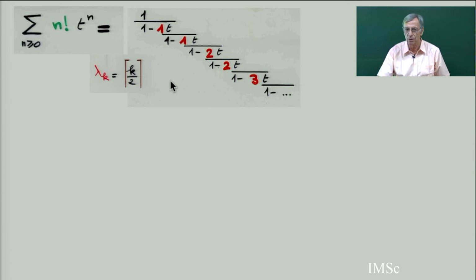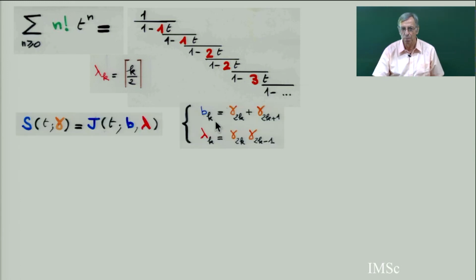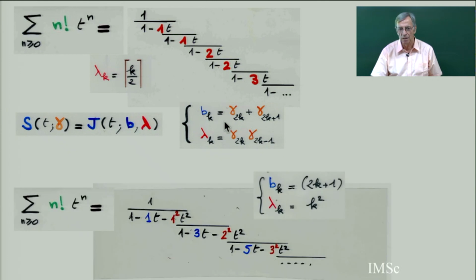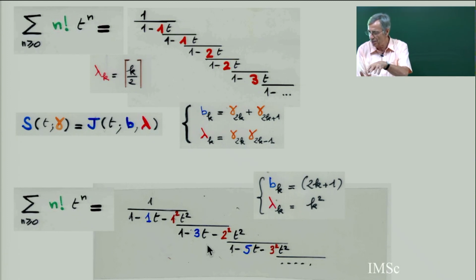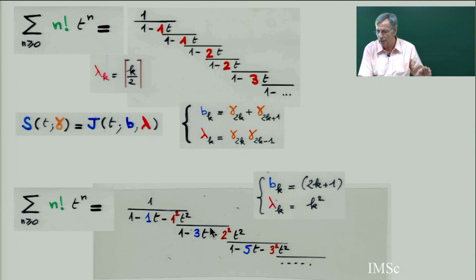But now if I do this for the Euler quantum fraction, and if you apply the relation for b_k, lambda_k, then you get this Jacobi quantum fraction with n factorial. You get b_k equals 2k plus 1, and lambda_k equals k squared. But instead of just contracting the path and giving this formula between the gamma_k and b_k, we can be more precise, because what I am going to do is to understand the contraction on the histories themselves. Because we know that these are restricted Laguerre histories. Laguerre histories give you n plus 1 factorial.